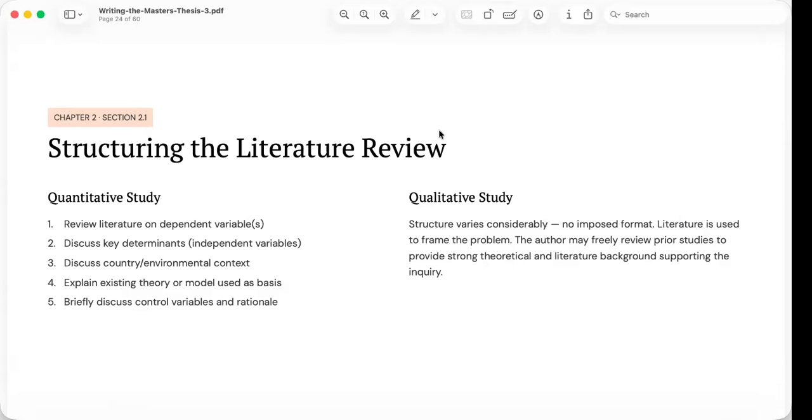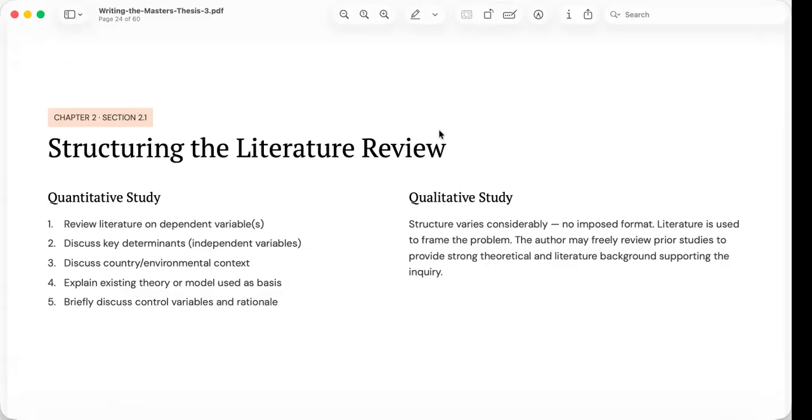Qualitative research, however, offers greater flexibility. Since qualitative inquiry seeks to understand experiences, meanings, and processes, there is no universally prescribed structure. Instead, researchers organize the literature according to concepts that best illuminate the phenomenon being studied.